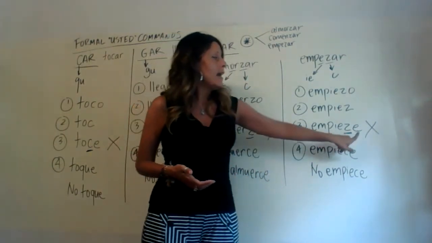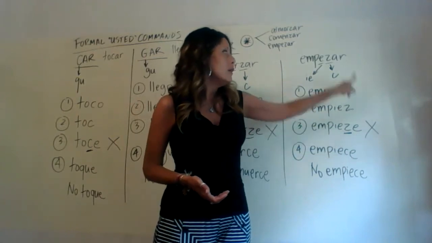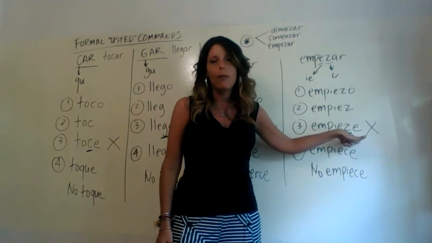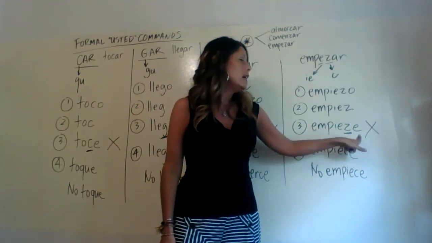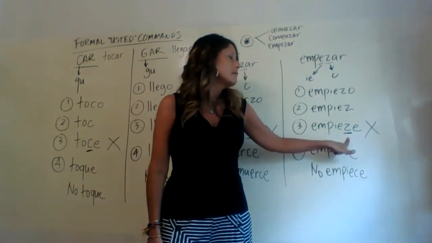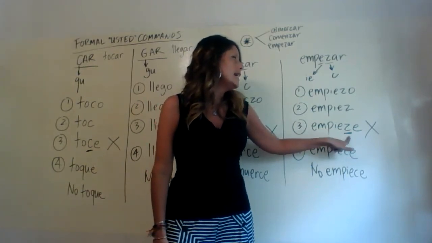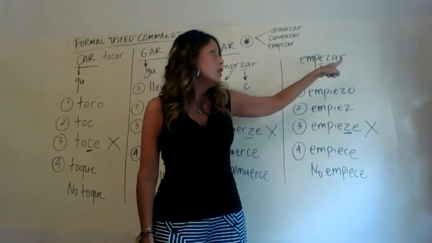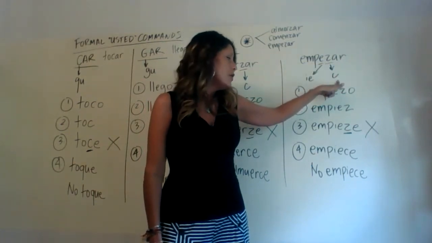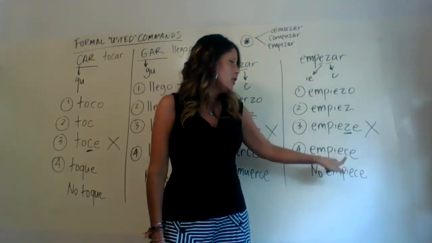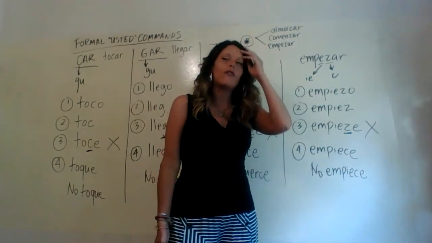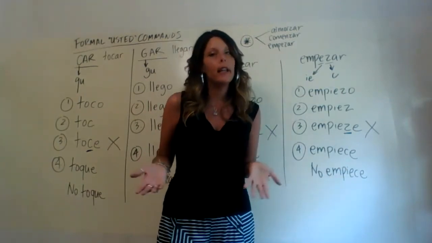So have I added an opposite ending? Yes. It was an AR verb, so the opposite ending that would be appropriate for formal usted commands would be this E right here, but this is not a word, it's not correct, because it still has its Z, and we know that ZAR verbs have to have a C there instead. So once we change the Z to a C, now we are done with our formal usted command for begin.